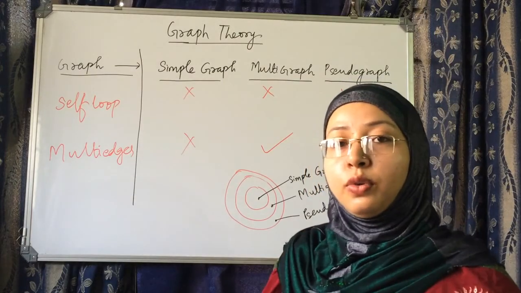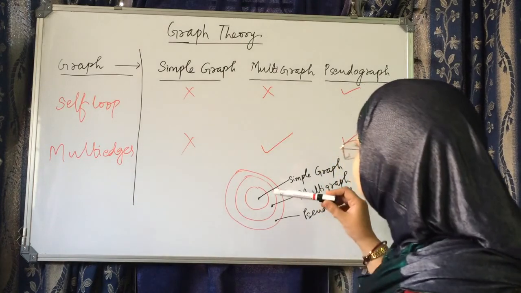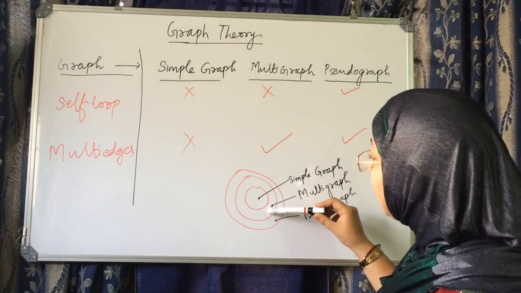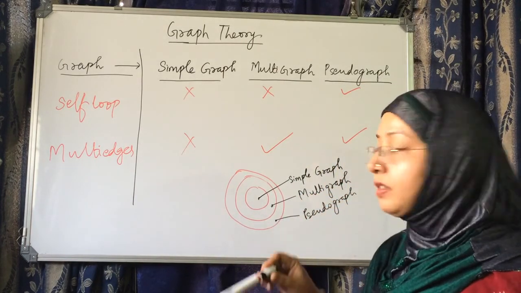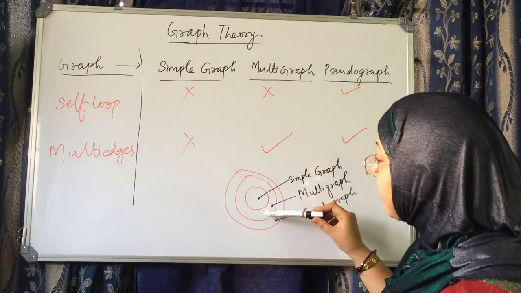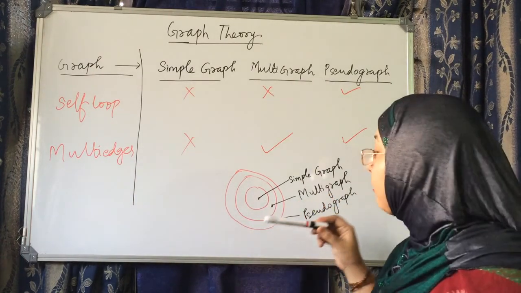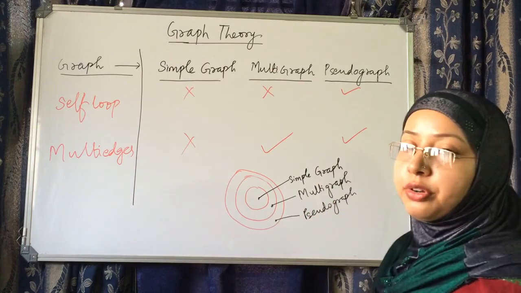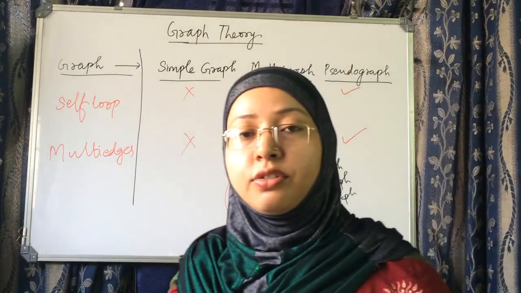So what I mean to say is that every simple graph is multigraph as well as pseudograph, and every multigraph is pseudograph. But reverse is not true.